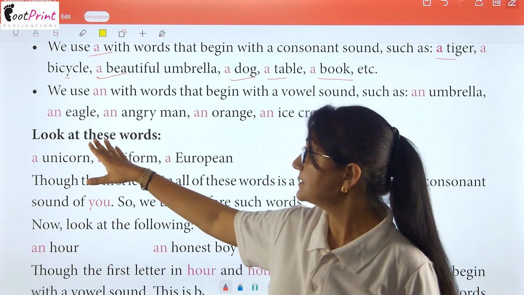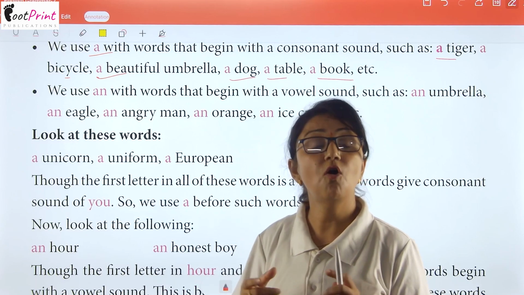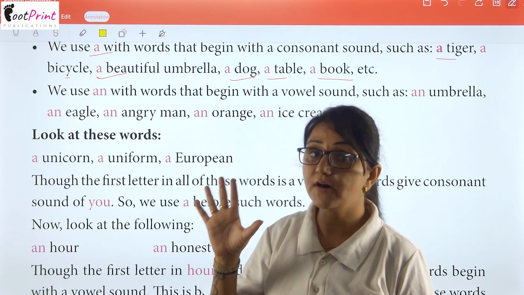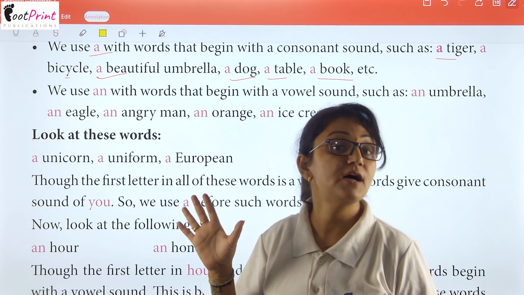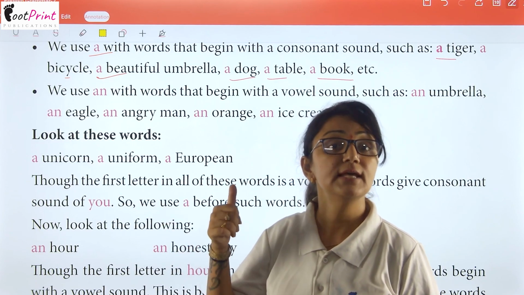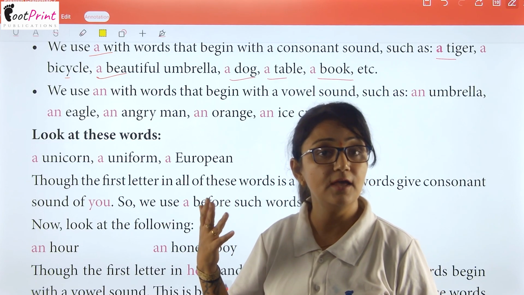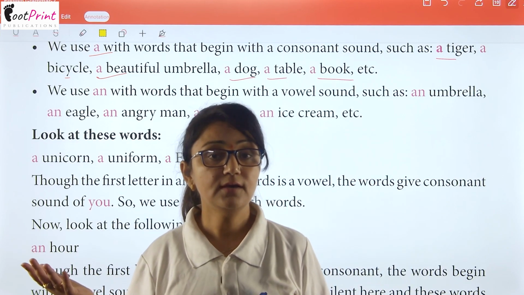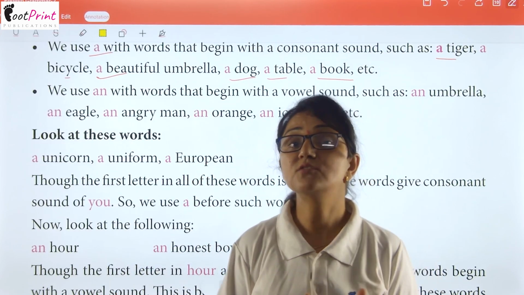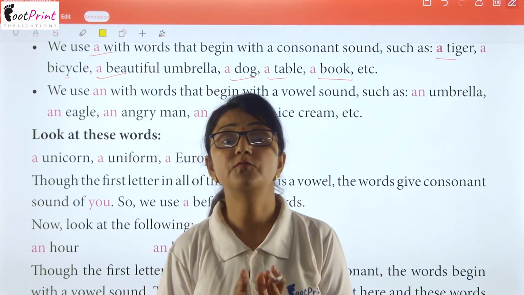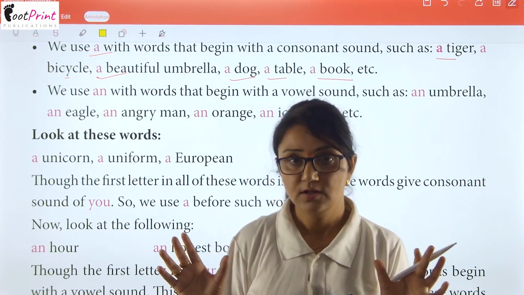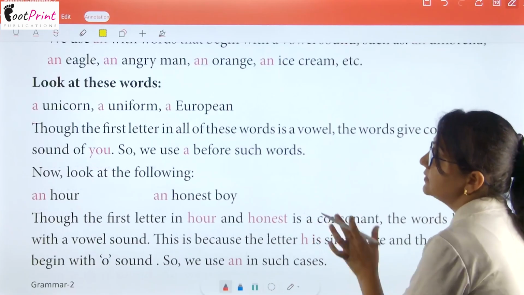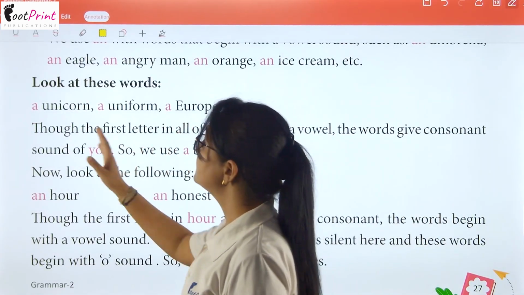So, an is an article that we always use with our 5 vowels. And what are our 5 vowels? That will be A, E, I, O, U. Okay, so if any word starts with a vowel, without any delay you will put an. Clear?